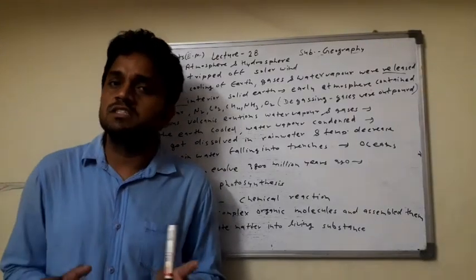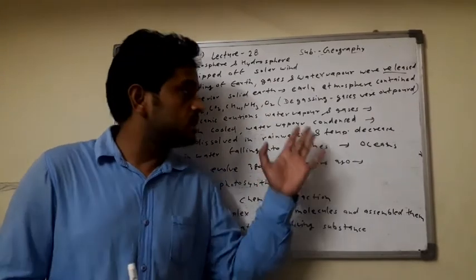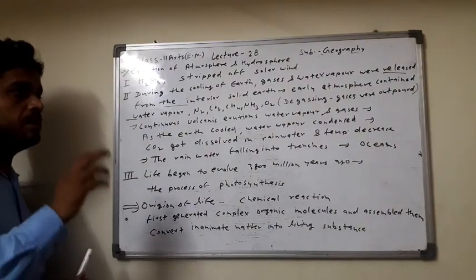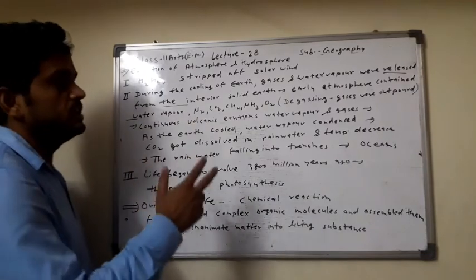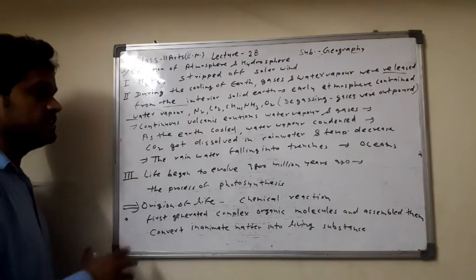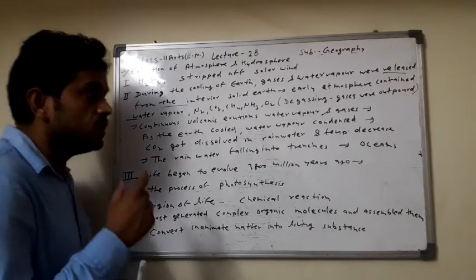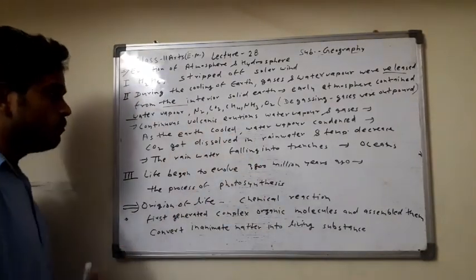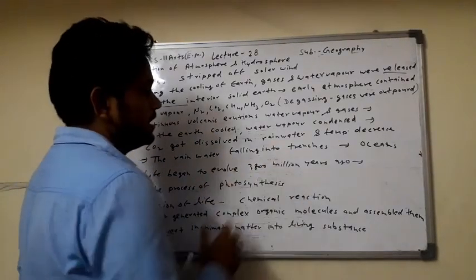What is condensation? The water vapor converts into water. This is the process of condensation, as the temperature cools down. And what happened then? The rainfall started. CO2 got dissolved in the rainwater and the temperature decreased. इस process में क्या हो रहा है, जब rainfall हो रहा है, CO2 dissolves in the rainwater and the temperature of the earth decreases, and more rainfall starts, and the rainwater falls